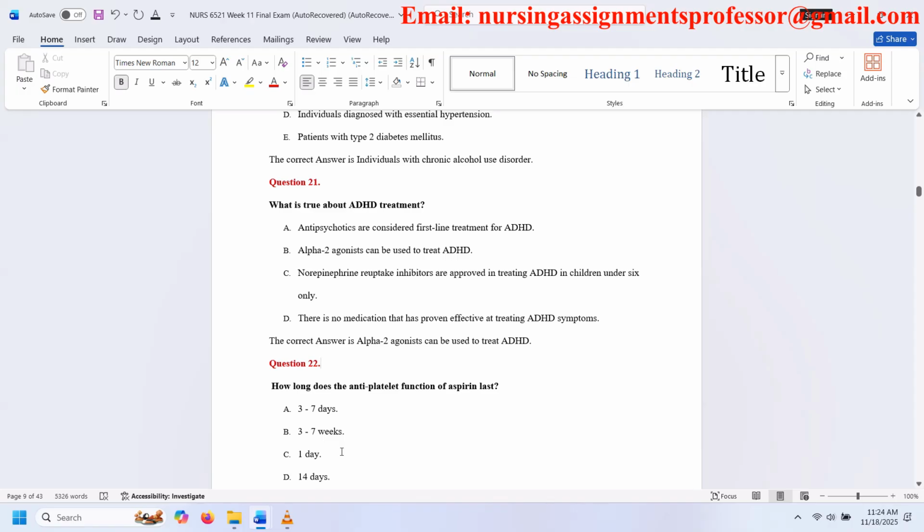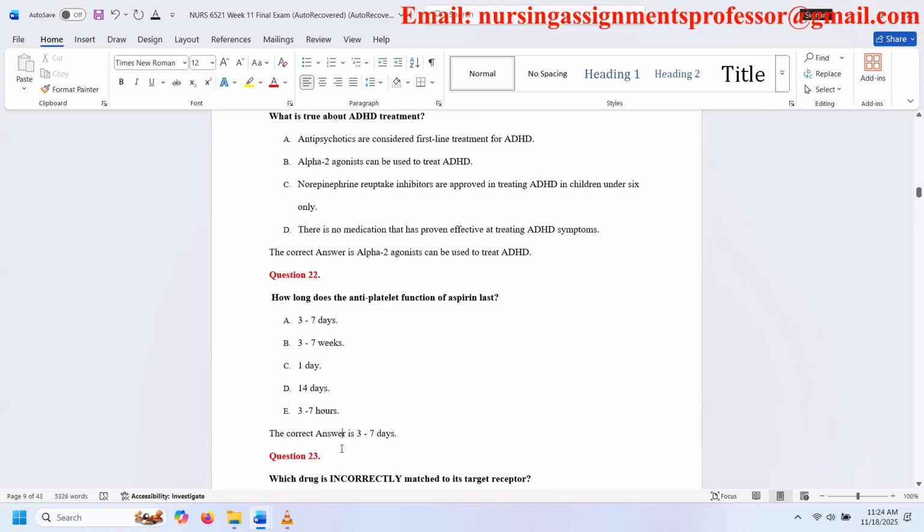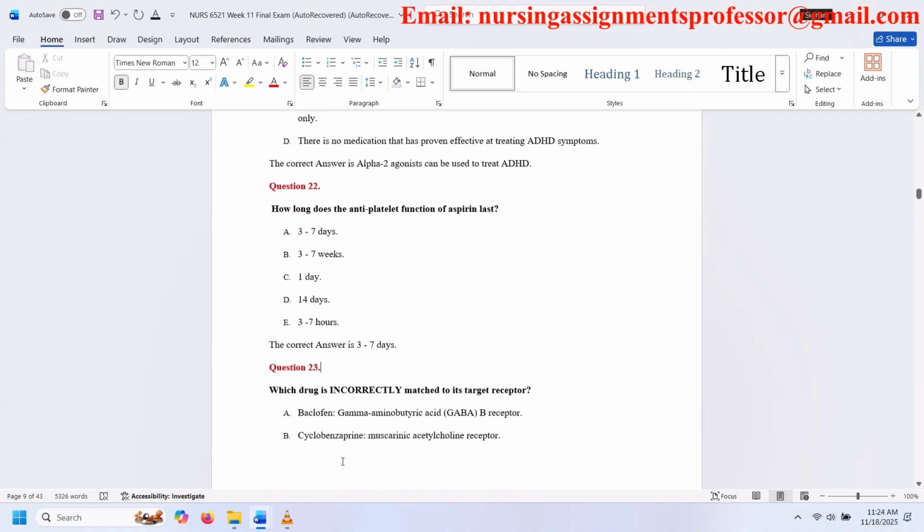Question 22. How long does the antiplatelet function of aspirin last? A. 3 to 7 days. B. 3 to 7 weeks. C. 1 day. D. 14 days. E. 3 to 7 hours. The correct answer is 3 to 7 days.